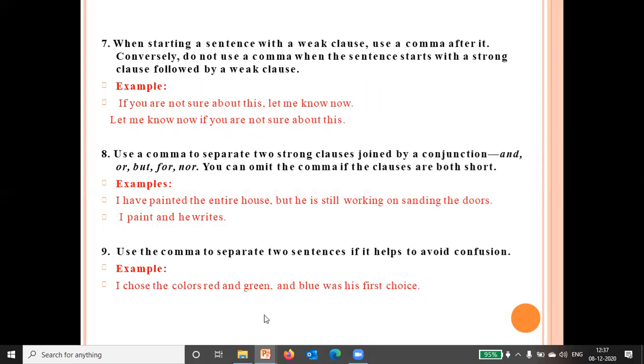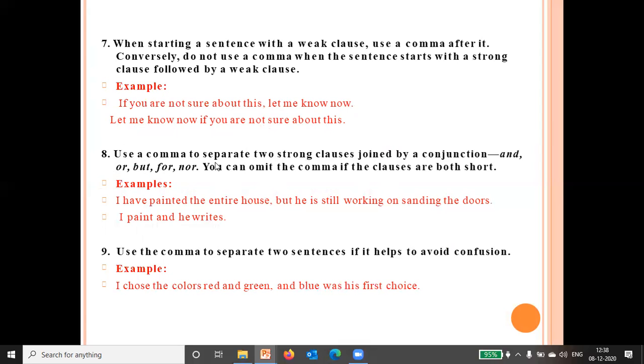When starting a sentence with a weak clause, use a comma after it. Now you can see the clause means a complete sentence. So here in this sentence, if you are not sure about this, this is a weak clause because it is not showing full meaning. So we use a comma: let me know now. This is a strong clause. So we use a comma after a weak clause. If you are not sure about this, let me know now. If your clause is strong, we do not use a comma.